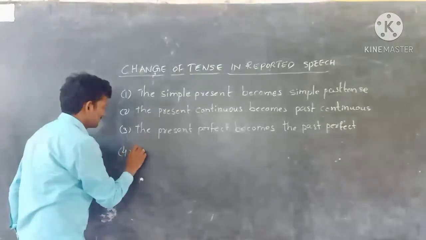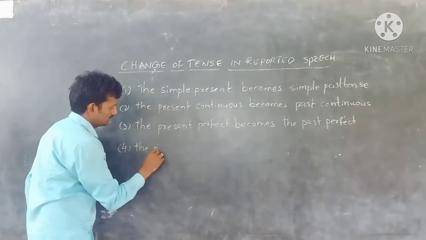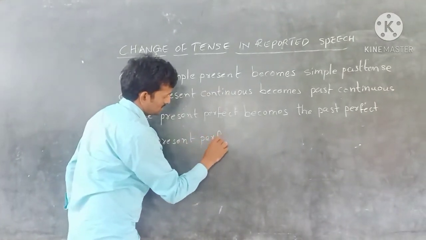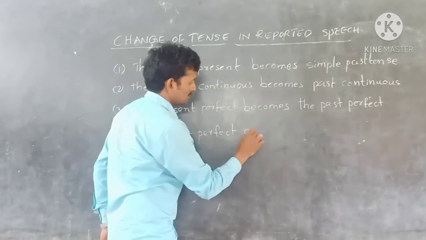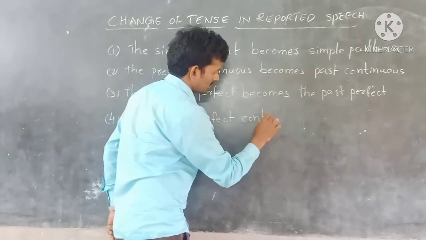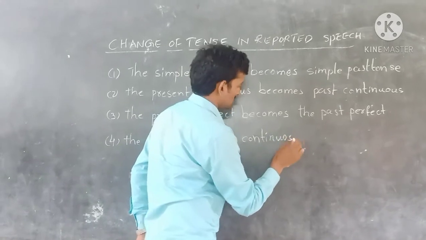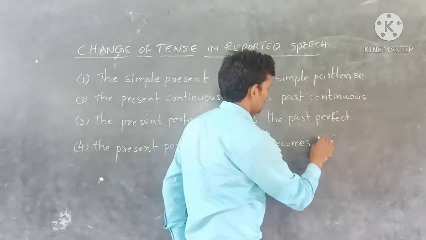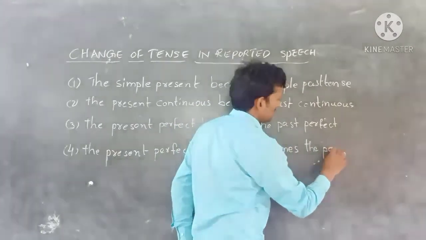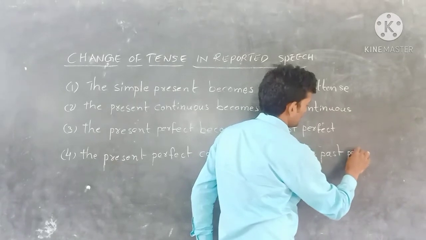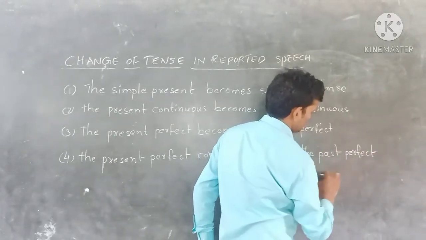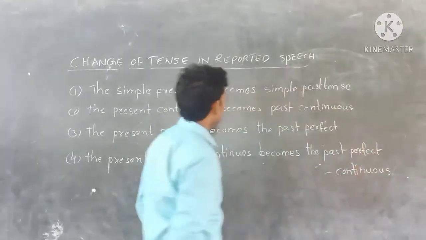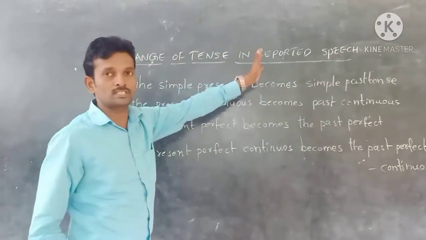The fourth one is the present perfect continuous becomes the past perfect continuous. These are the changes of tenses in reported speech.